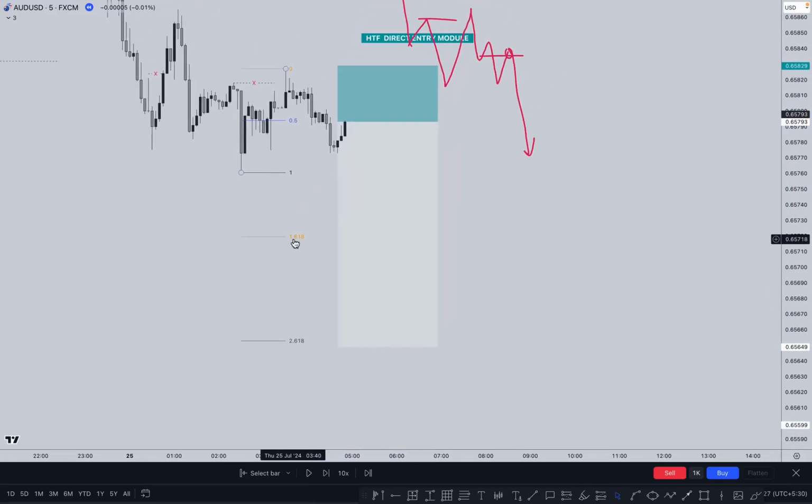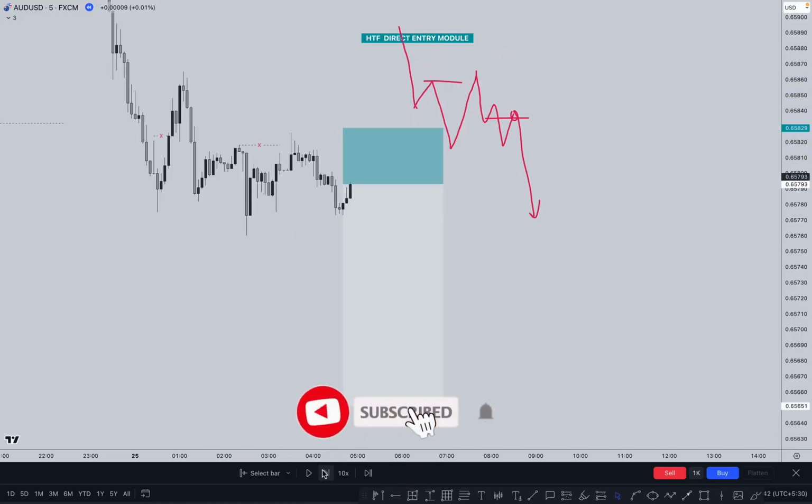You can also set 1.618. Why are we not setting 1.61? Because it is a little bit smaller. That's why we are using 2.618. You can also use both as targets. Both are good. So let's see what happened next after this.